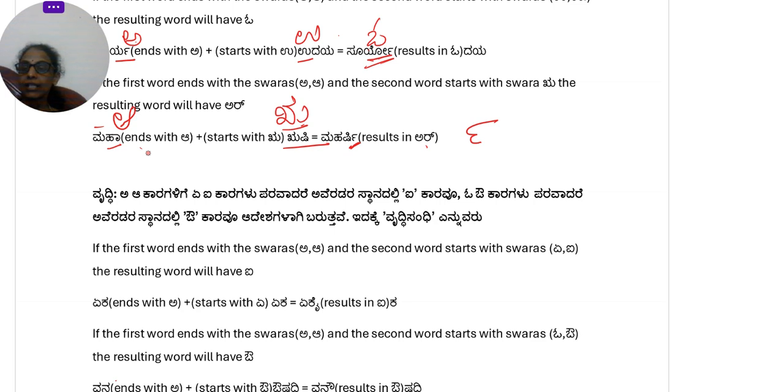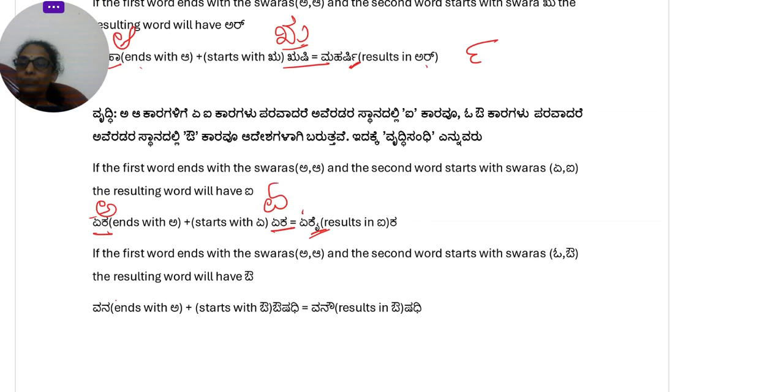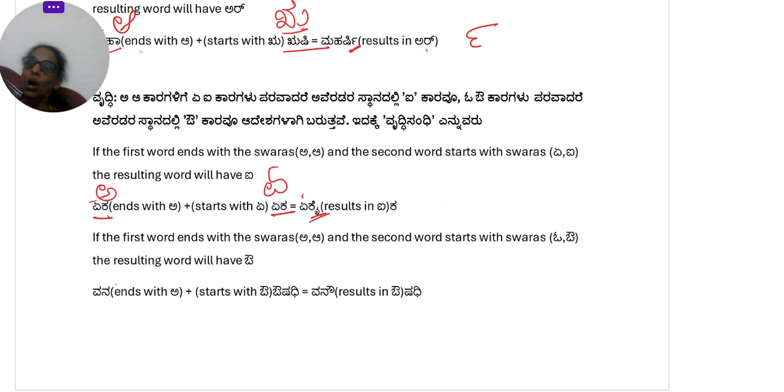Okay, so if you see the example, you will know better. Now let's look at Vriddhi. Vriddhi Sandhi is very similar to Guna Sandhi. Eka, it's ending with a, and again eka. So a and a have come. So the result will have ai in it. If you see, ekaika is the answer. The ka is having the ai gunitakshara in it. So a plus a gives you ai. Okay. Similarly, if you have the first word ending with a and the second word starting with o or o, the result will have au in it. If you look at the example, vana.